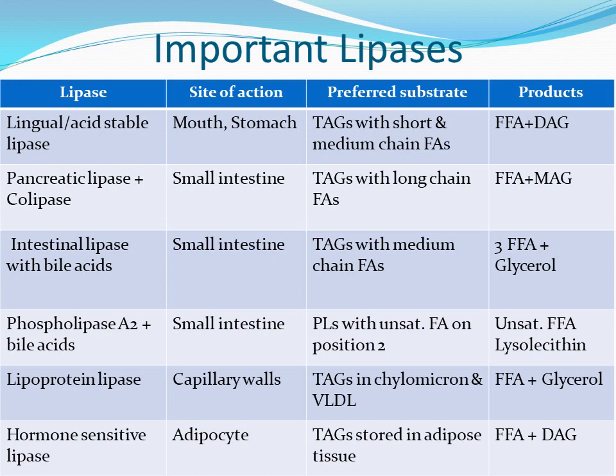It is an enzyme which is secreted from the pancreas in inactive form as a zymogen, procolipase. This procolipase is converted into colipase by trypsin. This colipase enzyme binds with the lipid water interface, and because of that it makes it possible for the pancreatic lipase to get anchored to the lipid water interface and act on triacylglycerol and cause its breakdown.